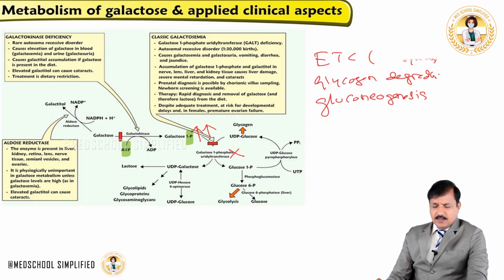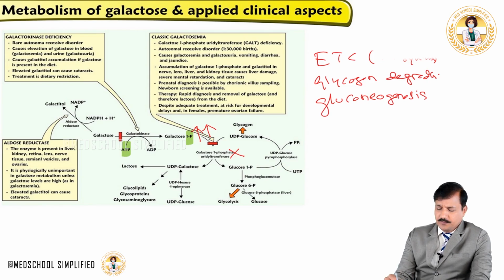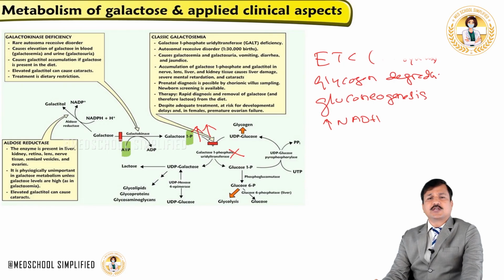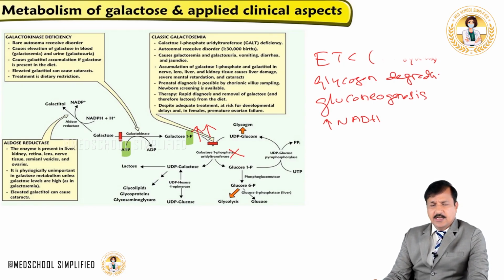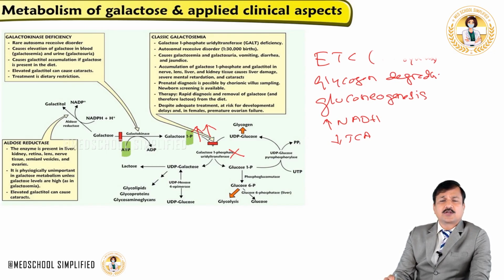And also note that whenever galactose 1 phosphate is building up, there is a lack of electron transport chain running because of lack of inorganic phosphate, and that leads to an increase in NADH levels in the matrix of mitochondria because the electron transport chain is not oxidizing them. So an increase in NADH levels will have a negative effect on the TCA cycle. So there will be a decrease in the TCA cycle. A decrease in the TCA cycle means acetyl-CoA is not oxidized.